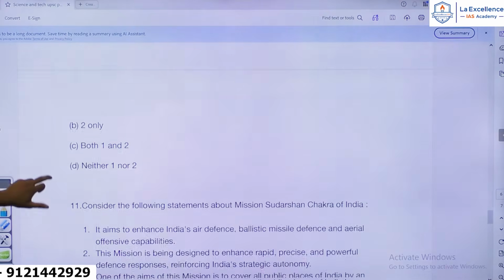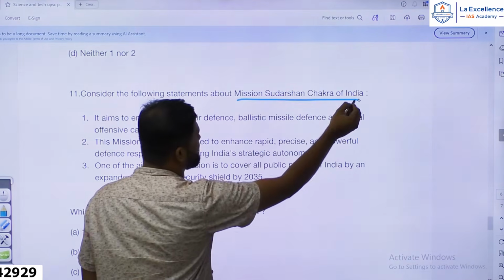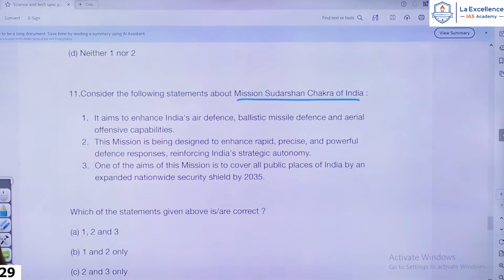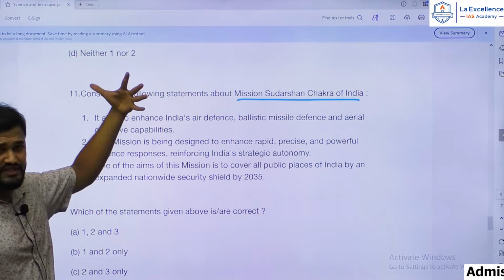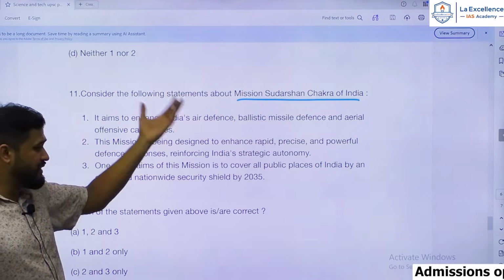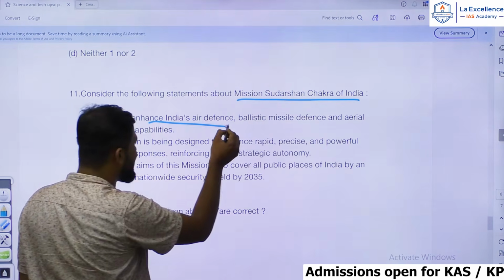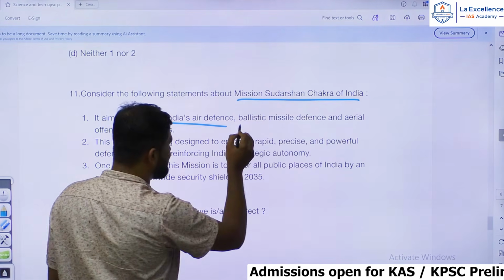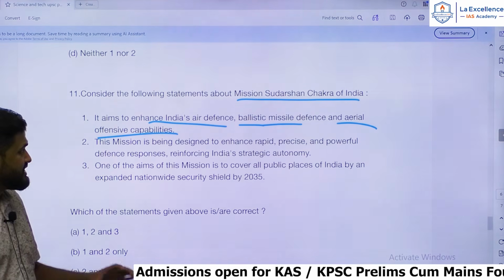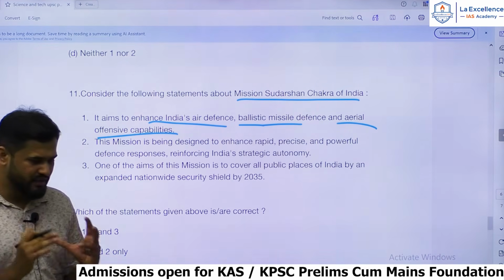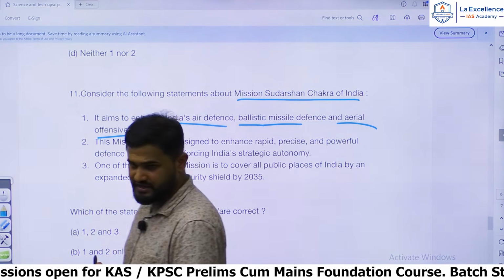Next, consider the following statements about Mission Sudarshana Chakra of India, which has been declared by Prime Minister Narendra Modi. Yes, so that is why it was in news. Popularly it was circulating. Mission Sudarshana Chakra. It aims to enhance India's air defense, ballistic missile defense and aerial offensive capabilities. So this mission wants to make India a powerful defense country.